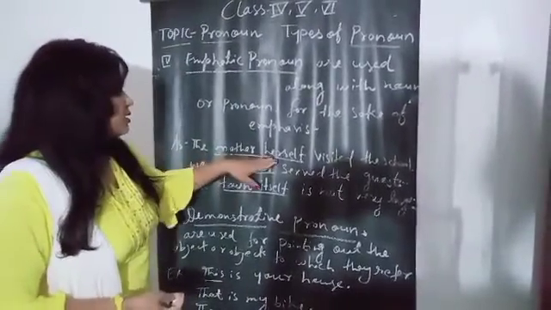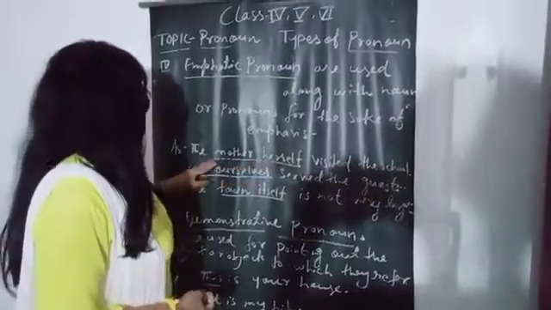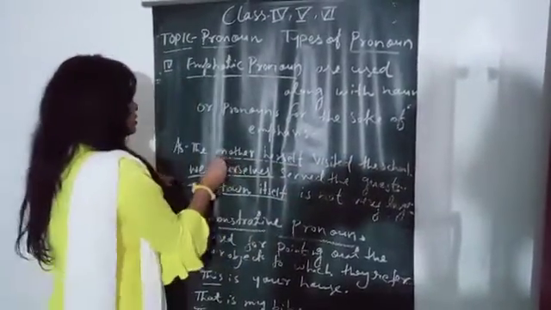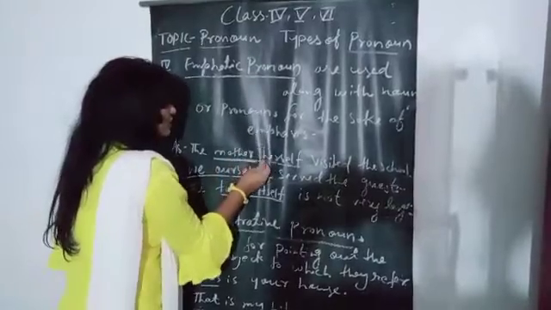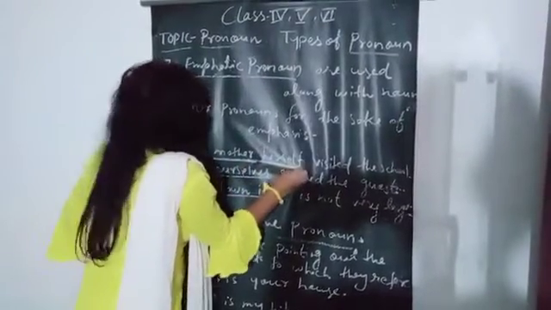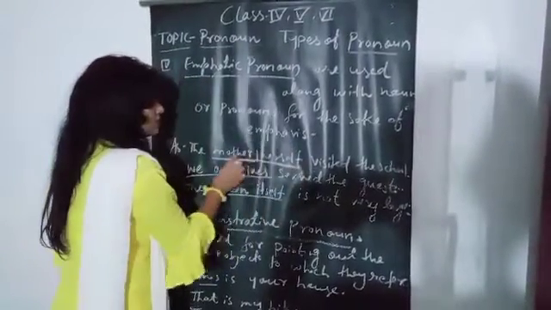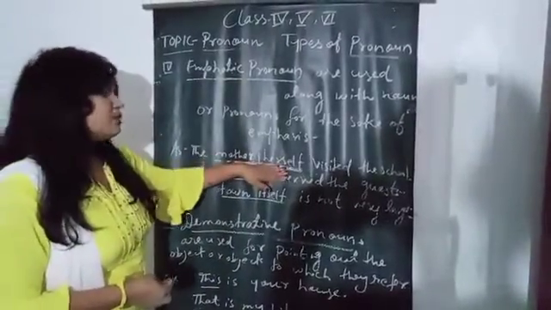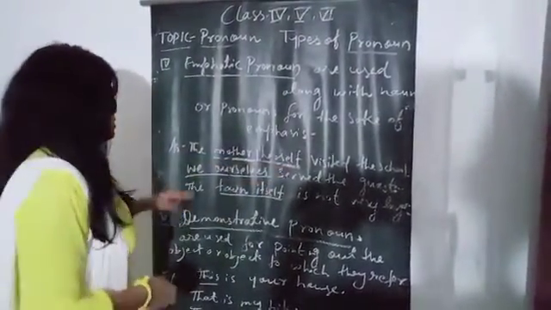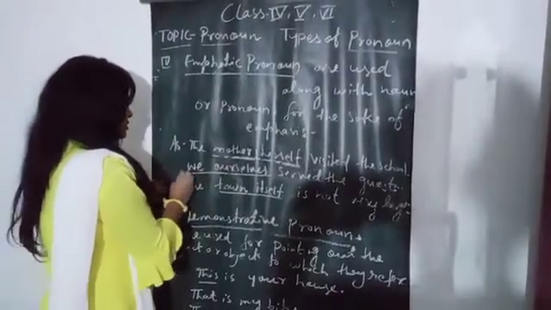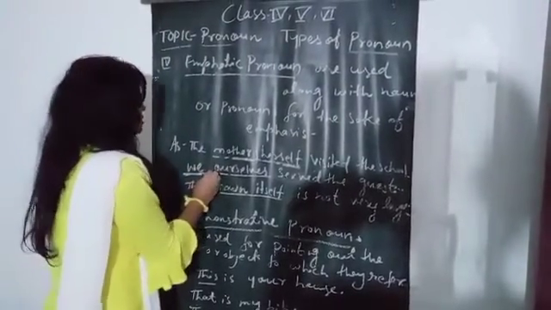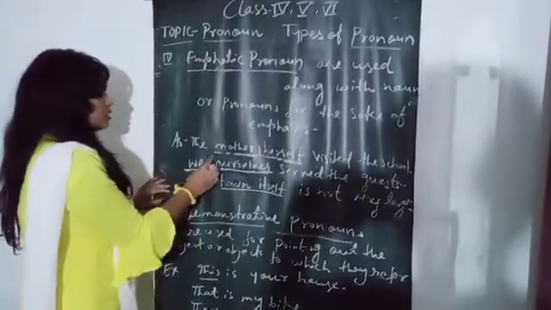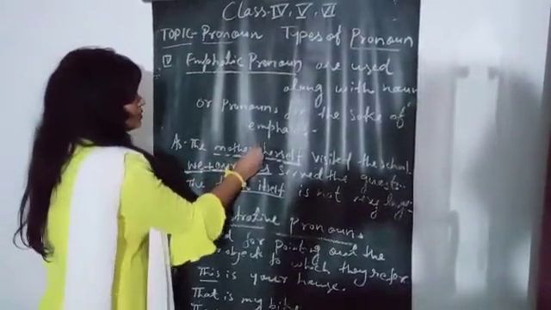The mother herself visited the school. Here is the noun, and here is the emphatic pronoun.